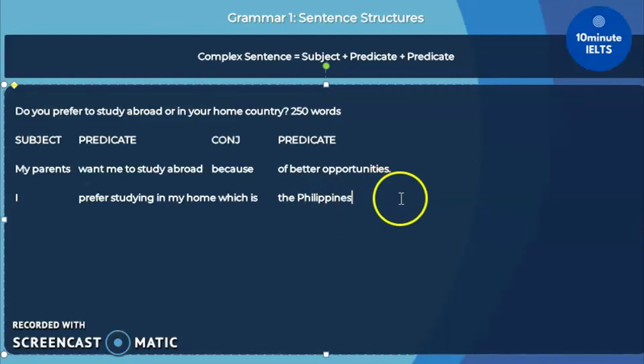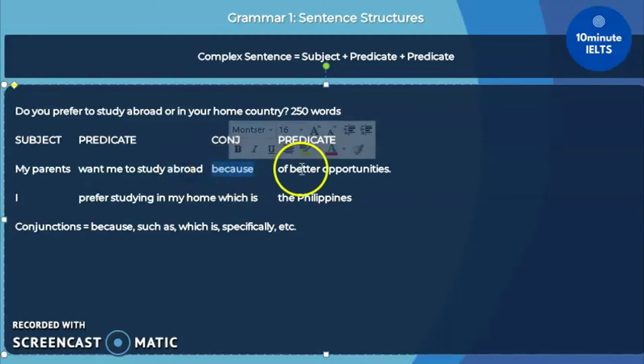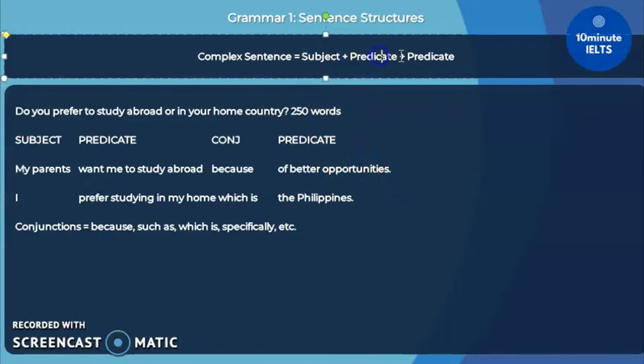Remember, there are all sorts of conjunctions. Conjunctions could be because, such as, which is, specifically, etc., etc. What it does is it connects another predicate to describe the predicate before it. So, my home is the Philippines, described and connected by which, whereas want me to study abroad is explained with the conjunction because and then predicate better opportunities. Don't get lost in the words so much. What's important is that we always have the basic structure.